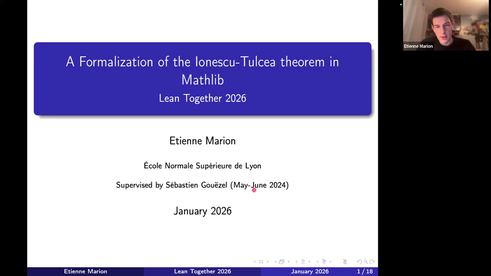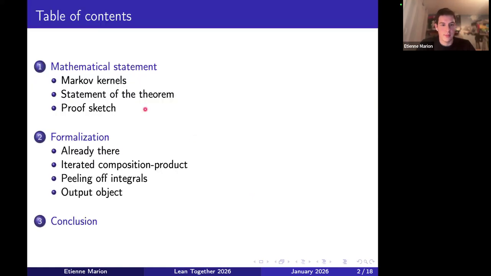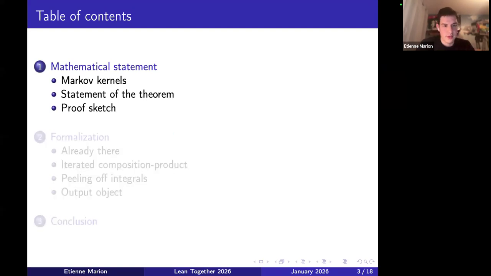a year ago. I'm first going to talk about the mathematical statement in itself, and then I'll present some aspects of the formalization that I find interesting. This is a probability theory theorem, so I'm just going to assume that you know what a measure is, but otherwise I'm going to define what Markov kernels are, because they are the central object of the theorem. And then I'll also give a quick sketch of the proof.